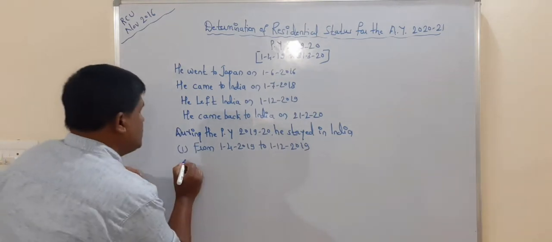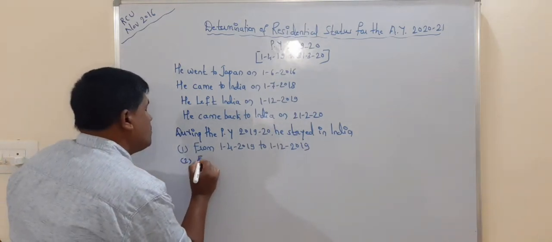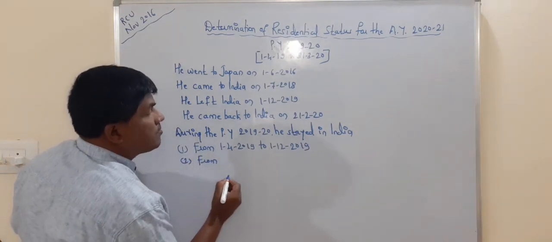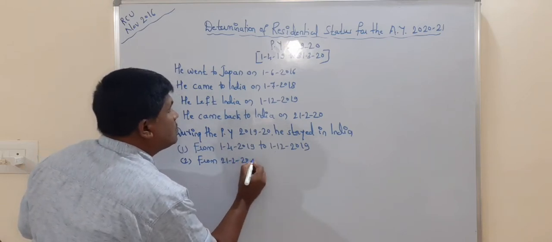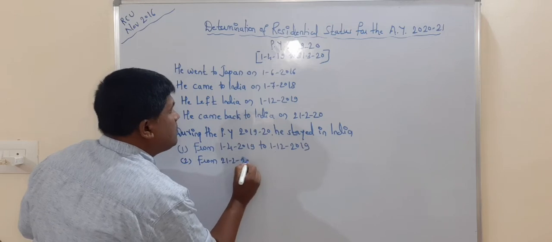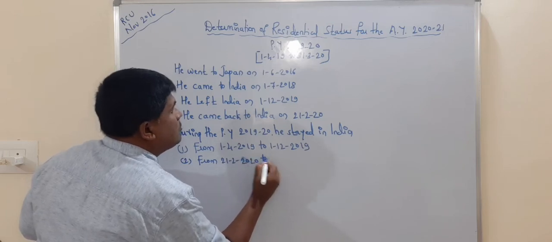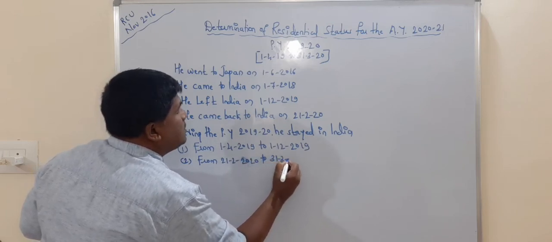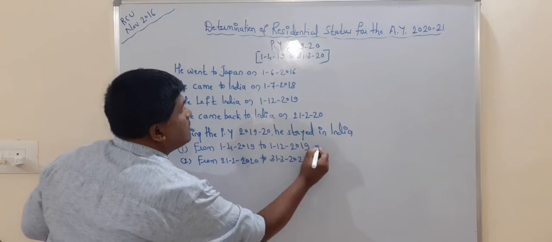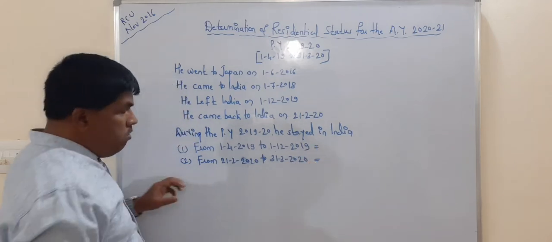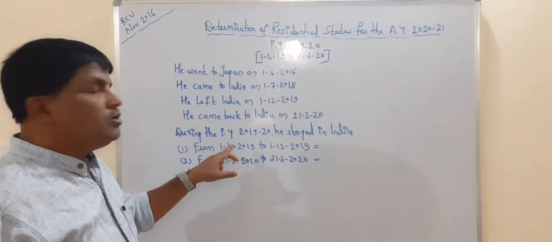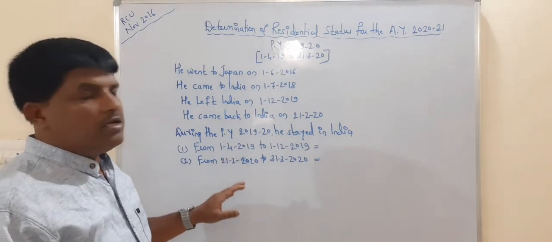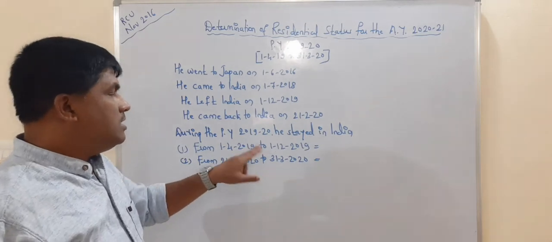So the second one is from 21/2/2020 to 31/3/2020. It means during the previous year he was in India in 2 terms. Now we must count the number of days in each term.